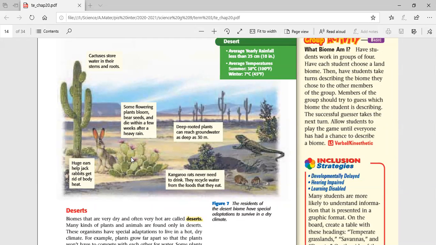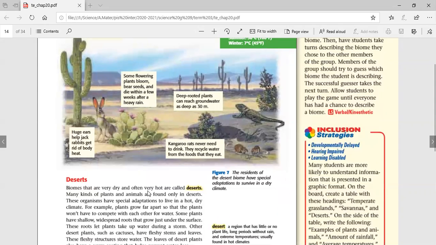Some of the reptiles, snakes, lizards, and so on, are good for this because they don't need a large amount of water, and they could hide and dig tunnels to live in, so they avoid direct exposure to the sunlight. Also, huge ears, in rabbits for example, enable them to get rid of body heat because they have thin tissues in their ears, and these long ears allow heat exchange, radiating the heat to the atmosphere.